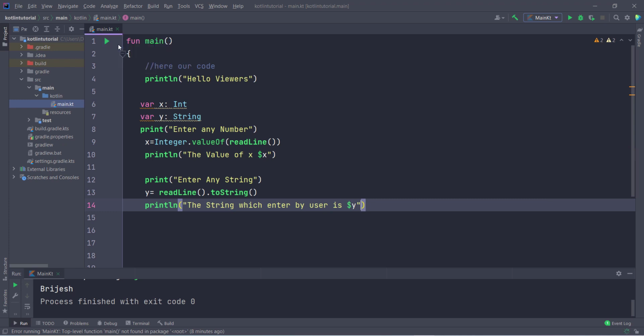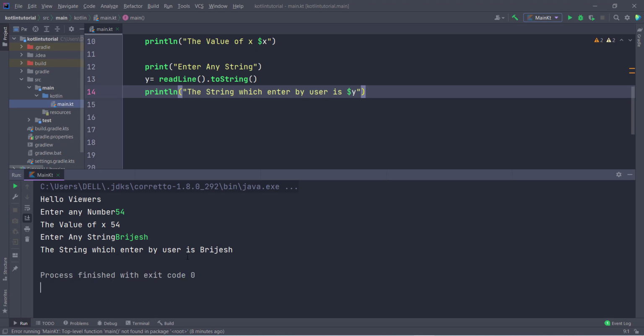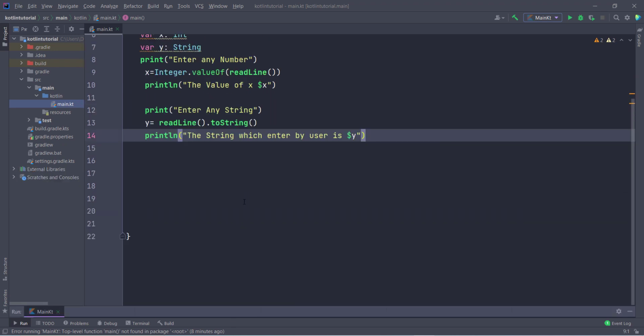So if I run this program, let's see what output we are going to get. First of all it says enter any number. So I enter 54. You can see the value of x is 54, and then if I enter the string Brijesh, you can see the string entered by the user is Brijesh. So hope you understand how to print integers and strings together with a string.